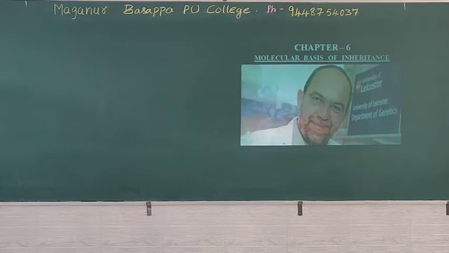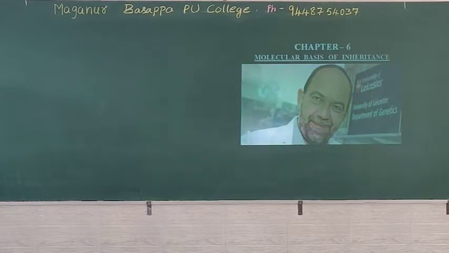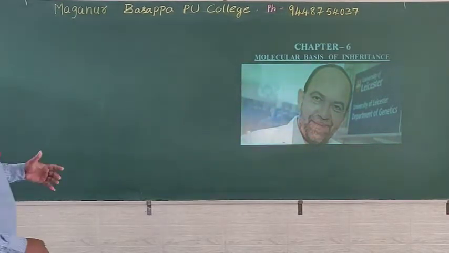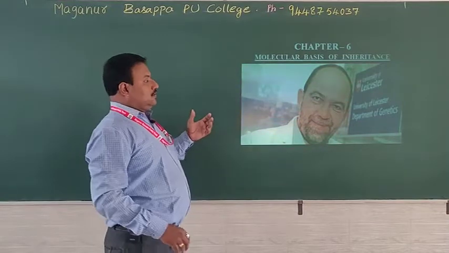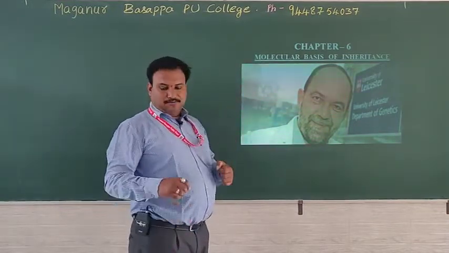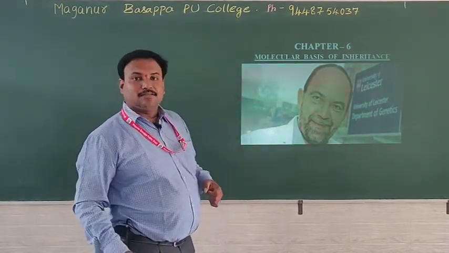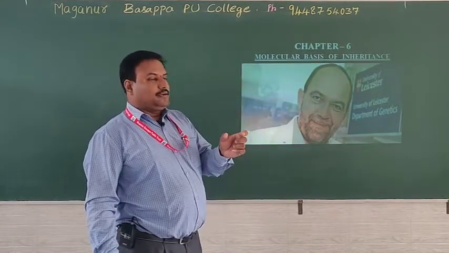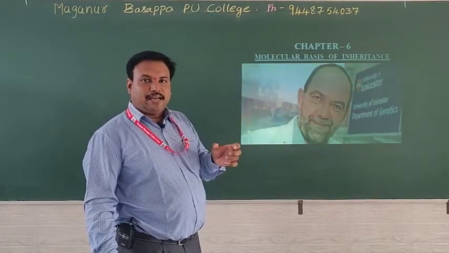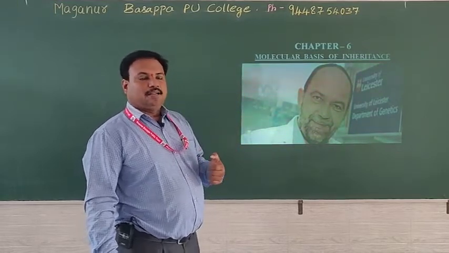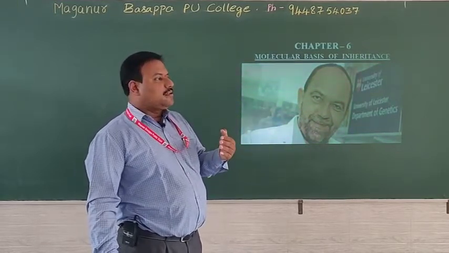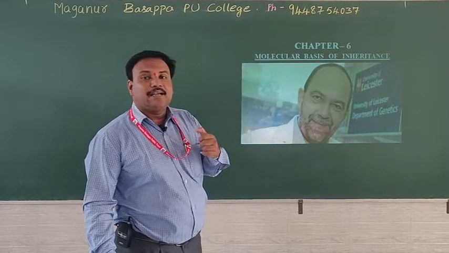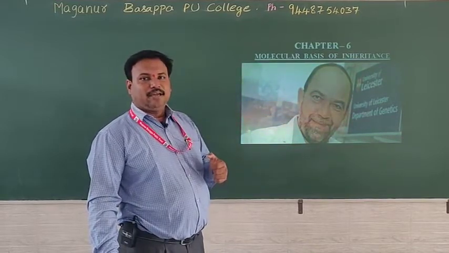Okay, just observe the scientist, Alec Jeffrey. This scientist came up with how to identify an individual from the useless part, that means from introns. He separated certain segments and identified individuals. He mainly concentrated on minisatellites.